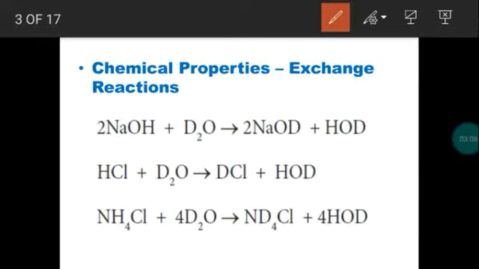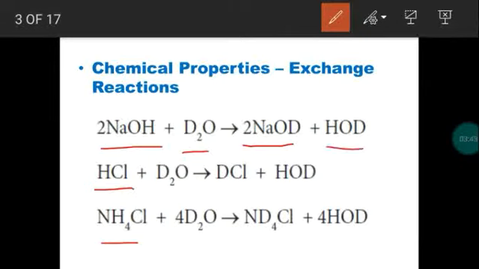Now consider the following reactions in which we take different compounds containing hydrogen. First one, sodium hydroxide. Second, hydrochloric acid. Third, ammonium chloride. In all these cases, we have taken a compound with hydrogen atoms. When heavy water reacts with sodium hydroxide, the hydrogen is replaced by deuterium present in heavy water. So this is called the exchange reaction. Due to the exchange of hydrogen and deuterium, we get sodium deuteroxide with the liberation of water.